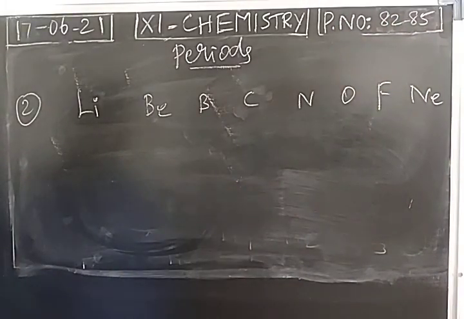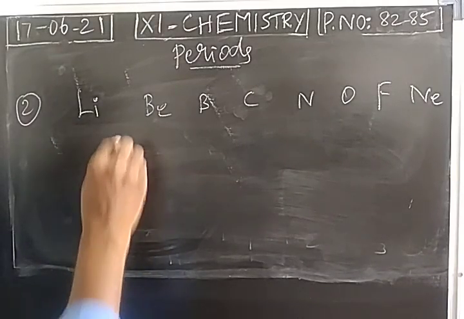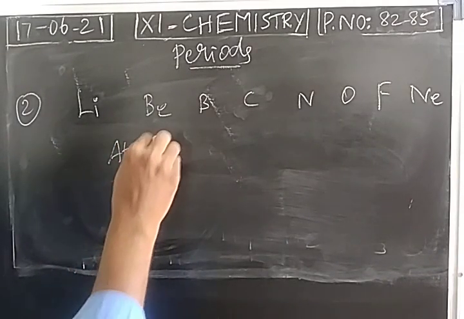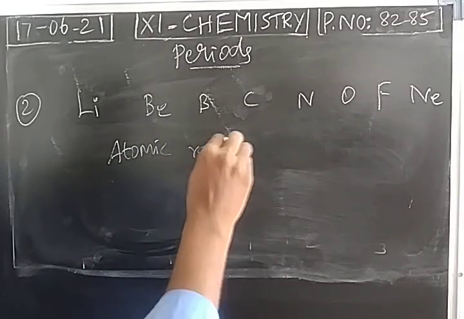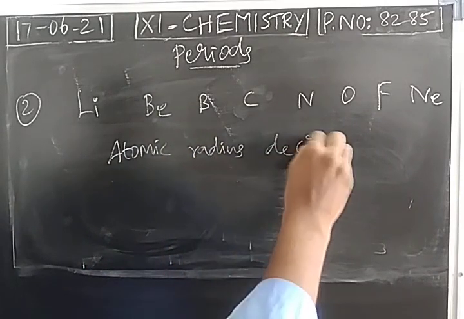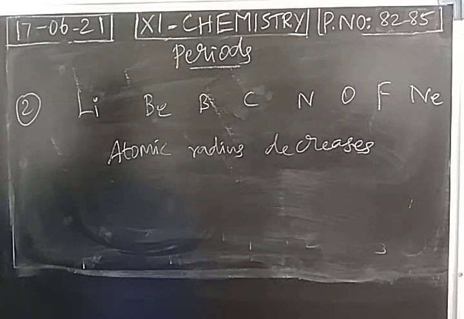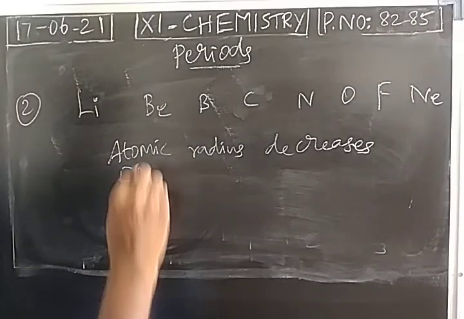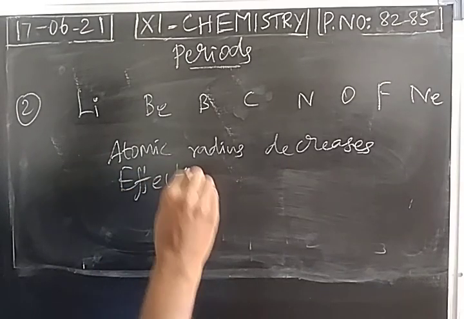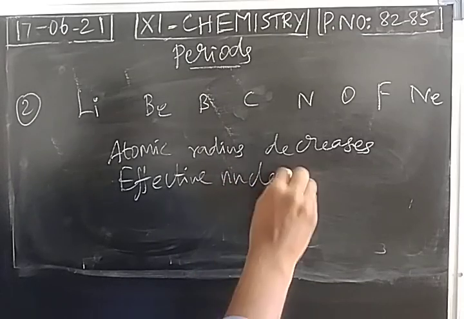Left to right, size decreases, isn't it? Atomic radius decreases. So electrons added in the same cell, atomic radius decreases, effective nuclear charge increases.